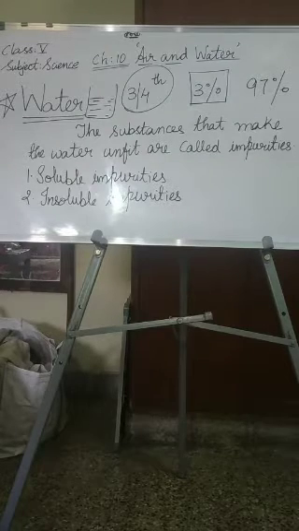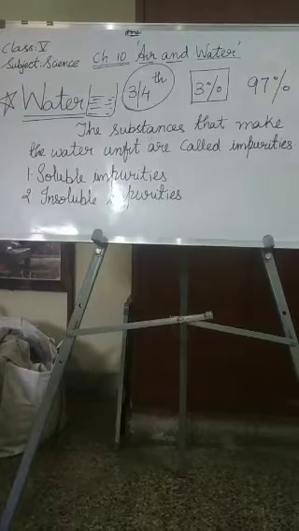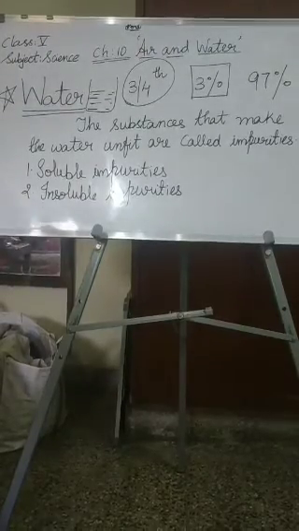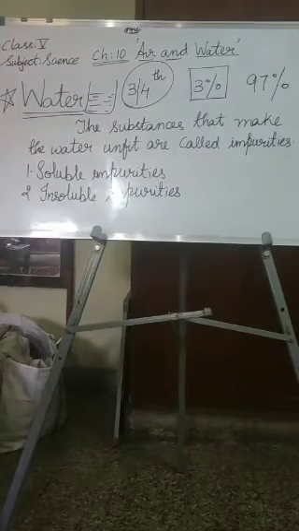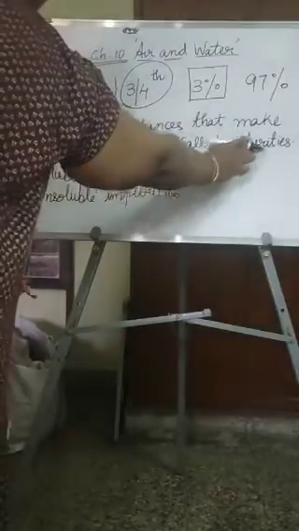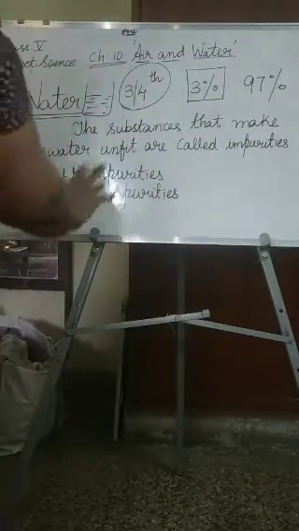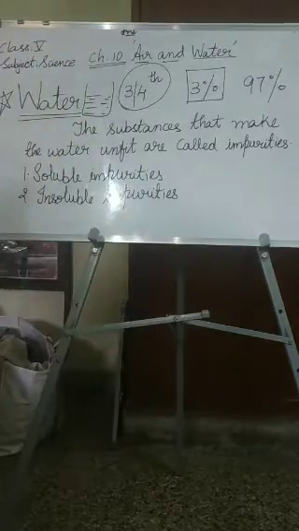Many things like dirt, mud, and germs are mixed in the water and make the water unfit for use. So the substances that make the water unfit are called impurities. See here, I have written, children: the substances that make the water unfit are called impurities. And here you have two types of impurities: soluble impurities and insoluble impurities.